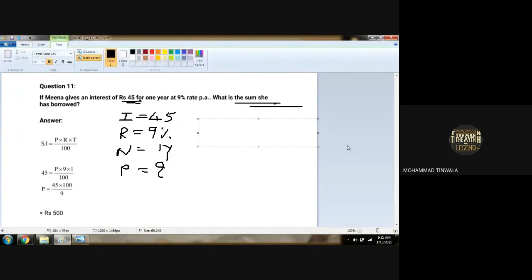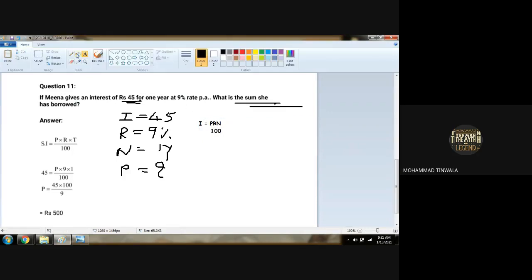I is equal to PRN upon 100. Am I right? Right. So in the place of I, we will write 45 rupees is equal to P. We have to find it. As it is, 9 as the rate of interest and number of years is 1, upon 100. Am I clear, everyone?